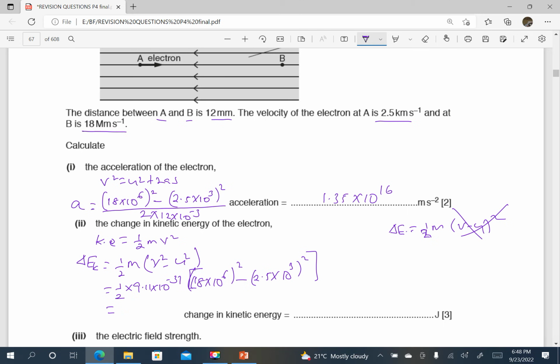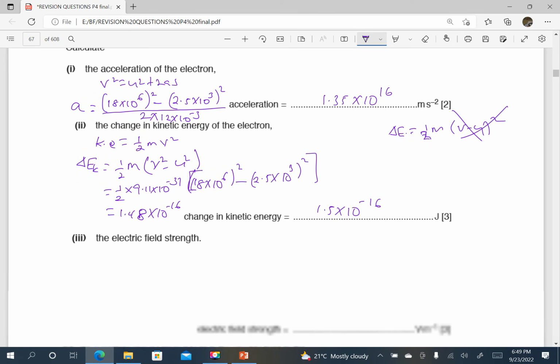So the change in kinetic energy, when I press my calculator, is 1.48 times 10 power negative 16, which is approximately 1.5 times 10 power negative 16 joules. That is the change in kinetic energy.